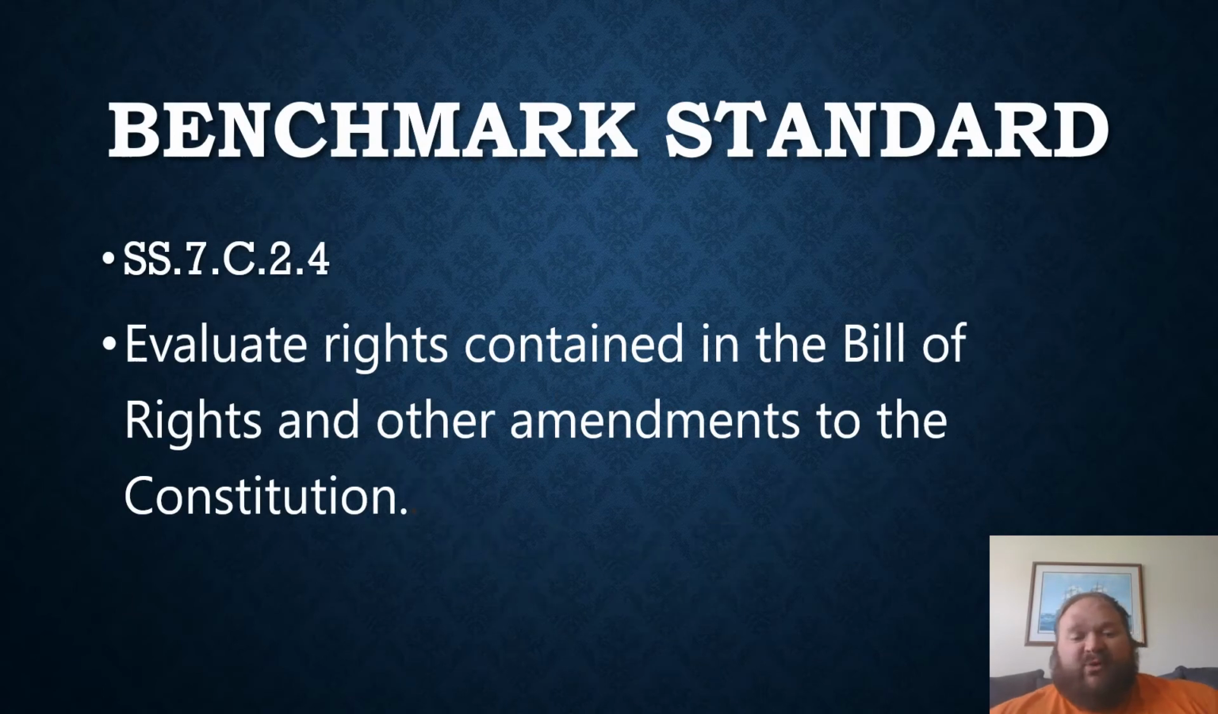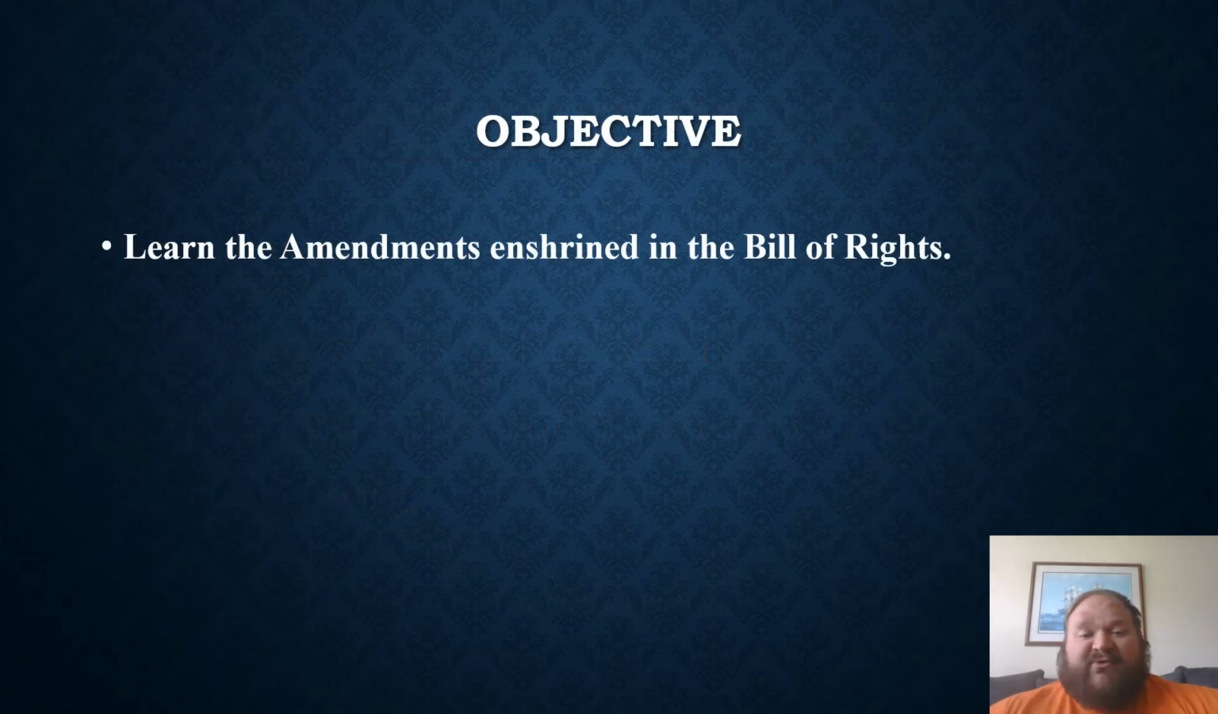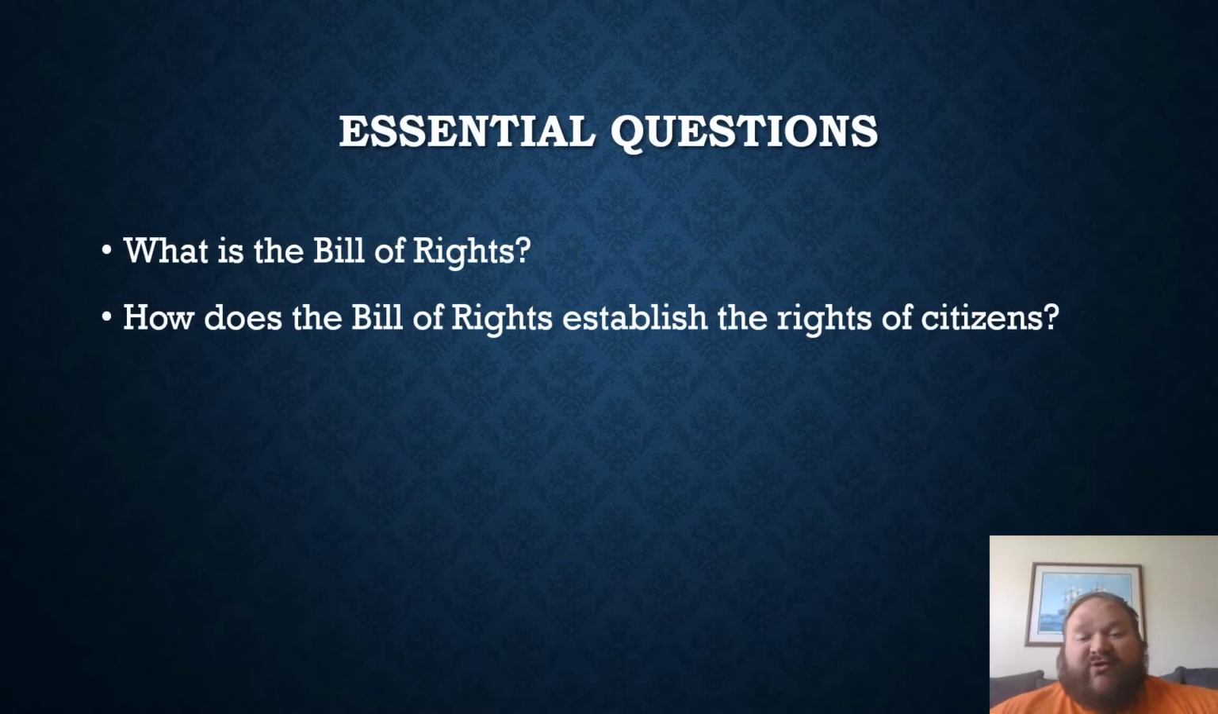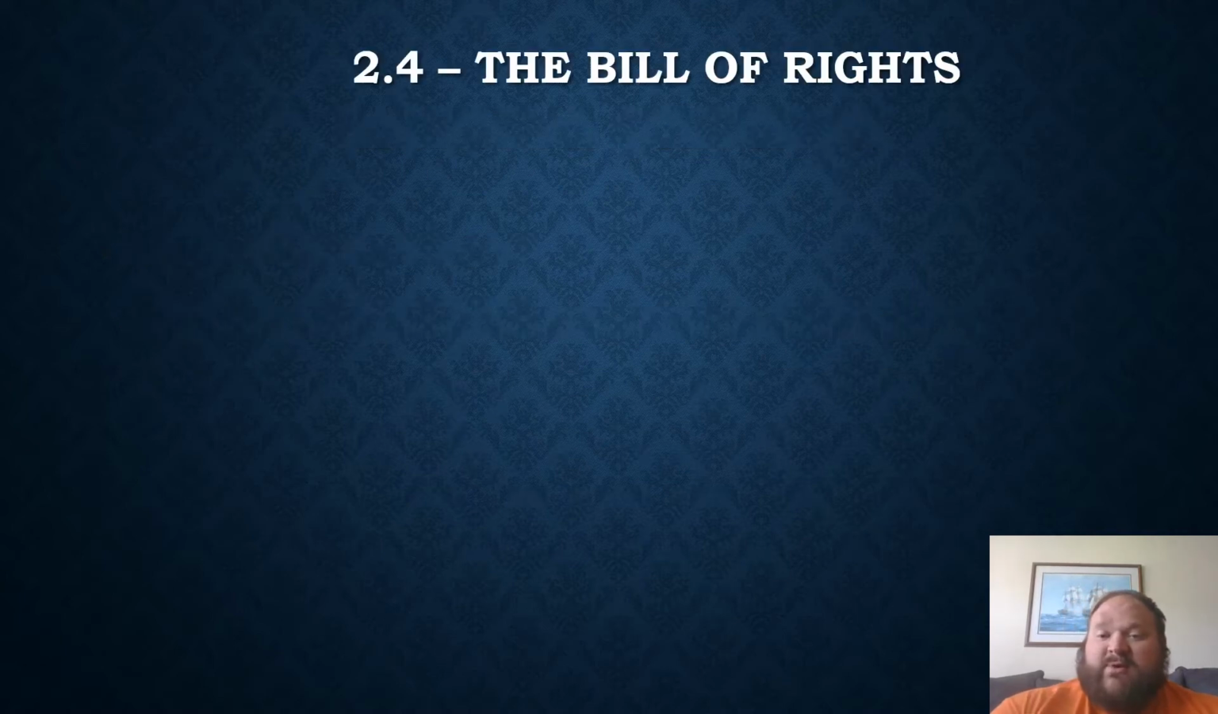Our standard from 2.4: we're going to evaluate the rights contained in the Bill of Rights and other amendments to the Constitution. Our objective today is to learn the amendments enshrined in the Bill of Rights. And our essential questions: what is the Bill of Rights, and how does the Bill of Rights establish the rights of citizens? All right, so we're going to get started here in a second.